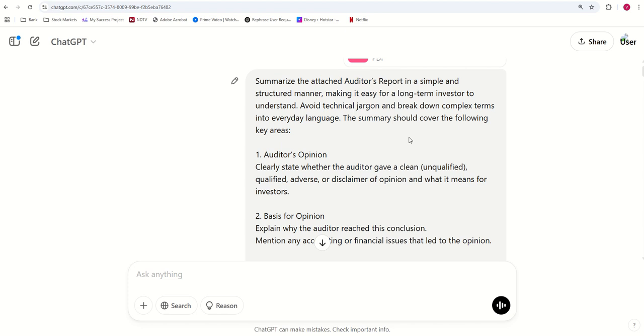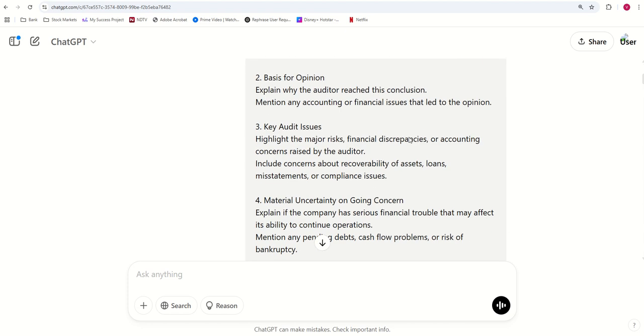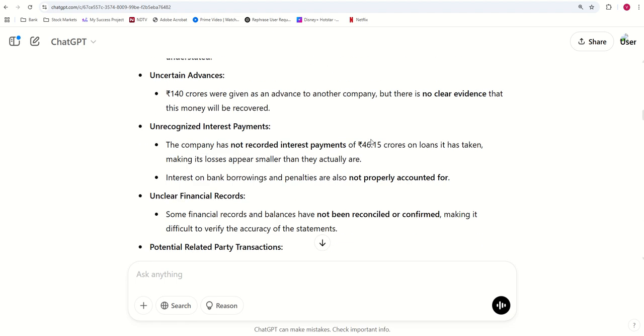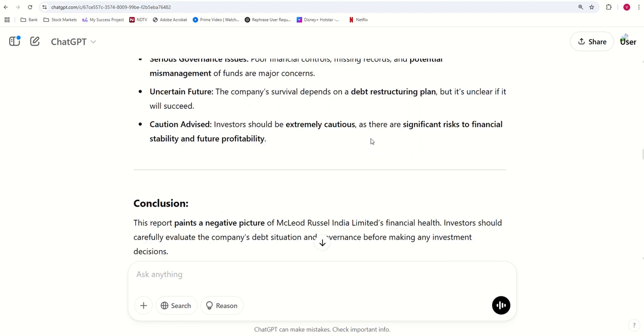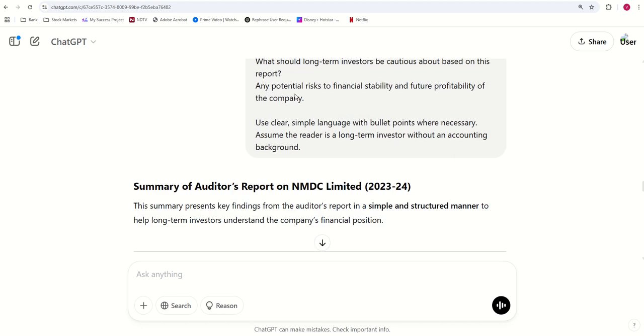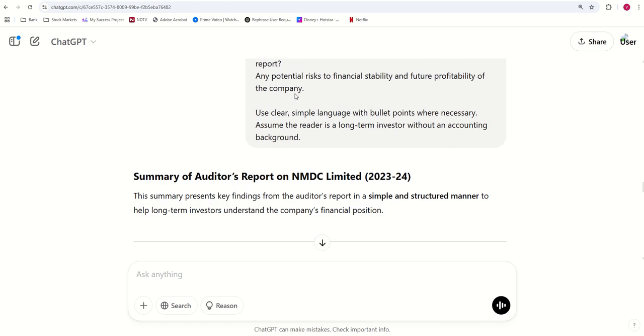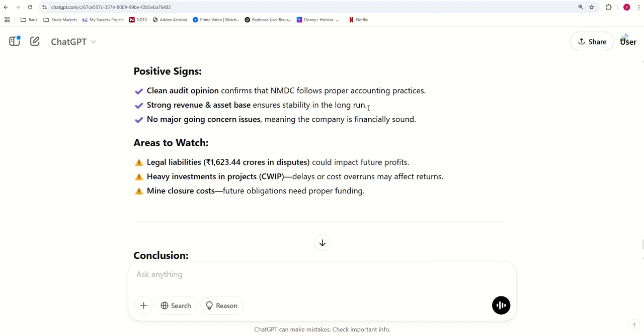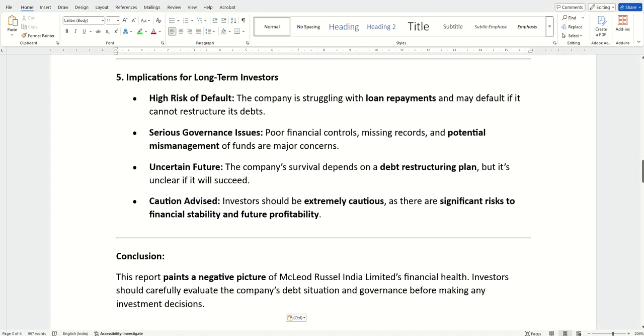In this, the first one is where the auditor has expressed a negative opinion. This is the summary it has given. We'll compare that now. The next one is the positive opinion, or where they have not expressed a negative opinion. This is the report on which I have run the prompt. I'm not running the prompt now because I have copied and pasted the results into a Word file. I want to show you the difference and how to infer it. So these two examples I have put in a Word file, and let us now review them